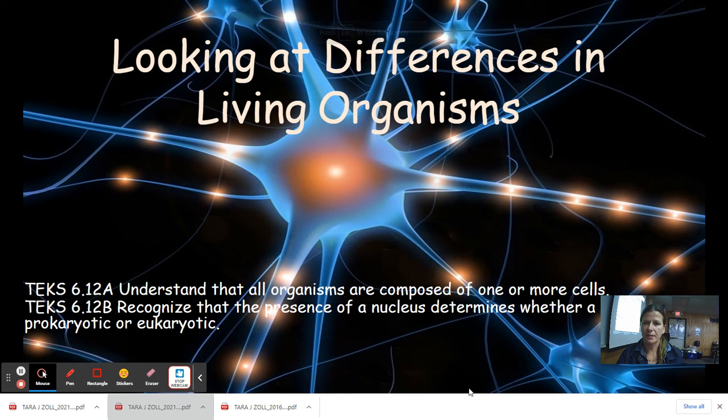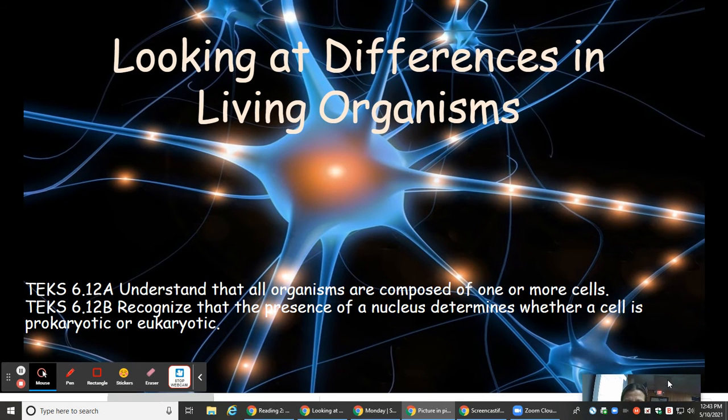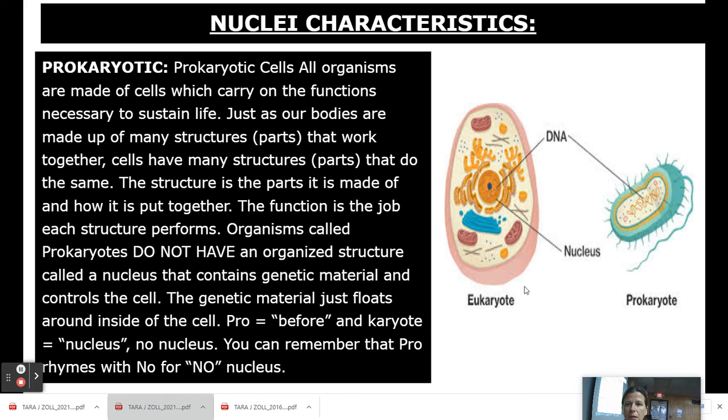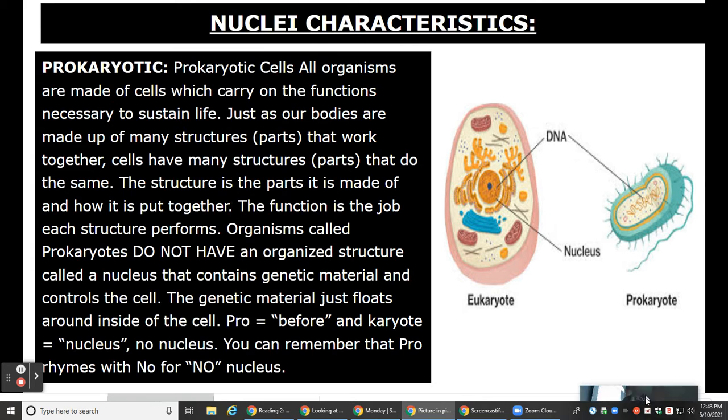Looking at differences in living organisms, today we're going to understand that all organisms are composed of one or more cells. We're also going to recognize that the presence of a nucleus determines whether a cell is prokaryotic or eukaryotic. Nuclear characteristics. Prokaryotic cells are cells or organisms made of cells which carry on the functions necessary to sustain life.